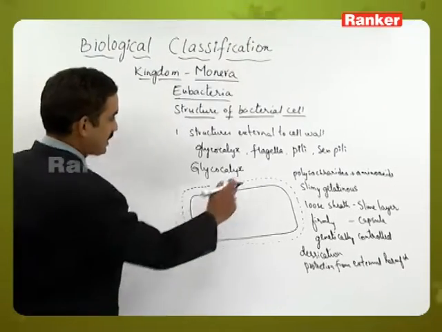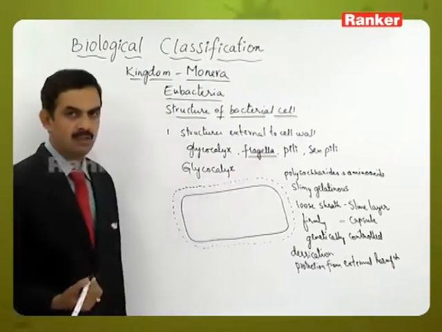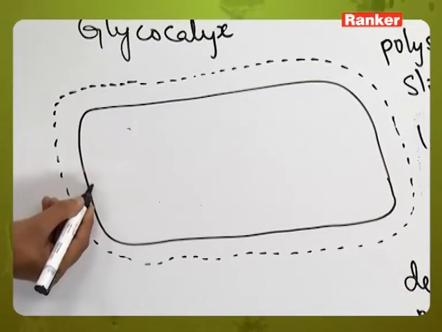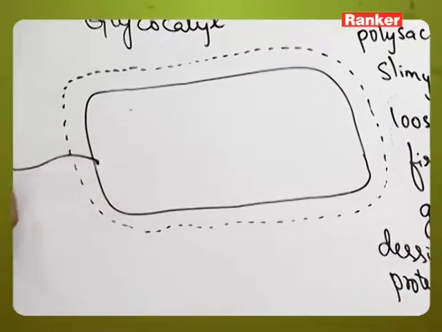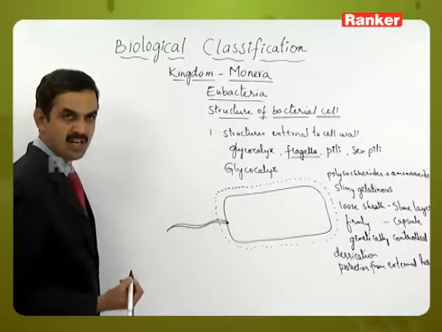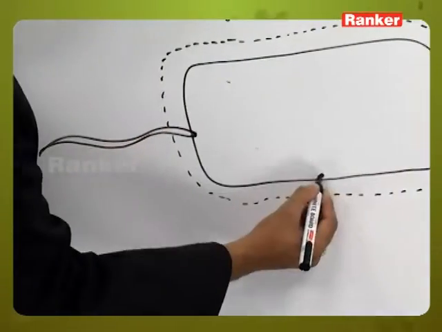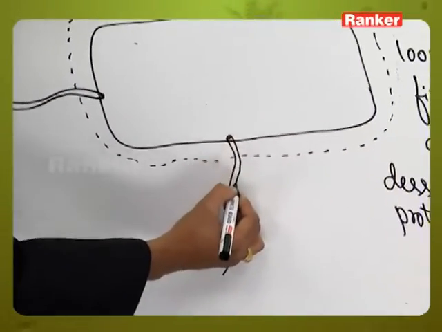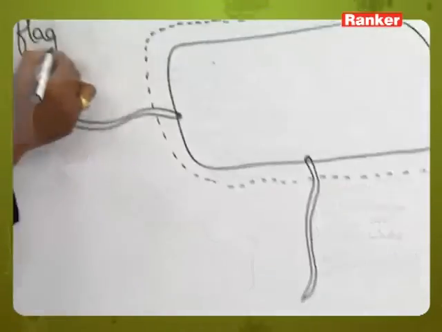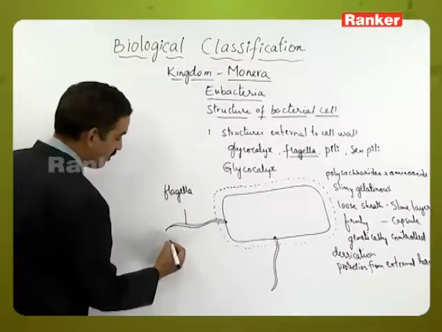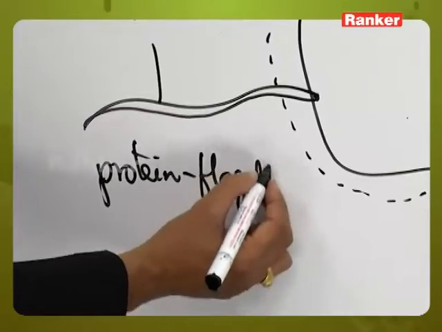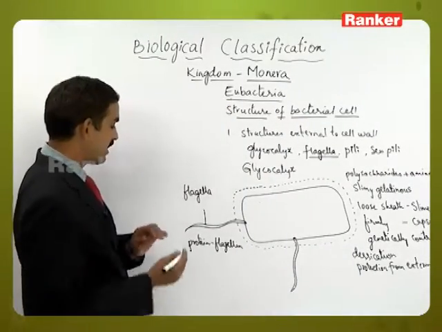Apart from this one, next part is the flagella. Here from the inner side to the cell wall, some special structures are arising from the bacterial cell. This flexible structure is called flagella, and the flagella is made up of a protein called flagellin.